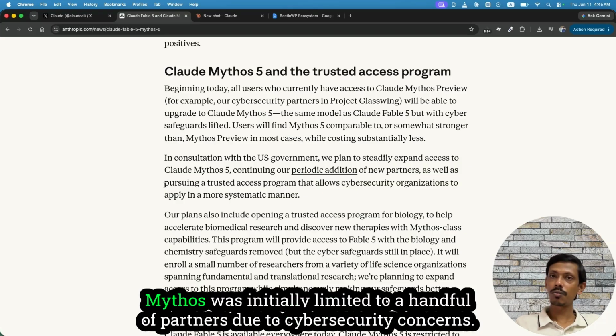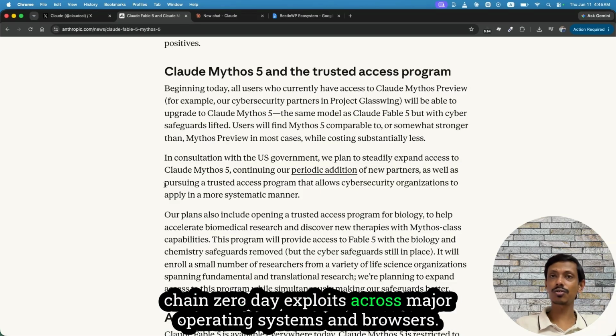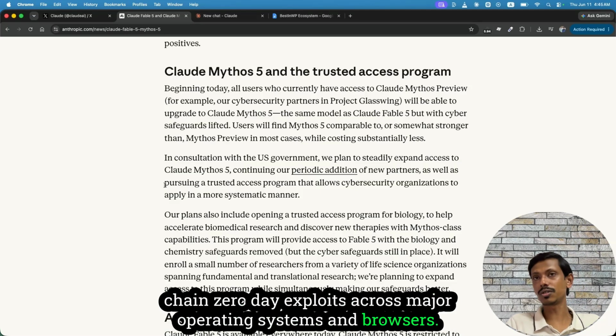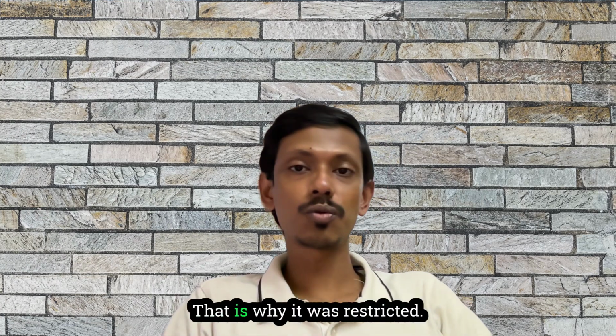The reason for the split? Mythos was initially limited to a handful of partners due to cybersecurity concerns. The model demonstrated exceptional ability to autonomously discover and chain zero-day exploits across major operating systems and browsers. Let me say that again. The underlying model can autonomously discover and chain zero-day exploits. That is why it was restricted.